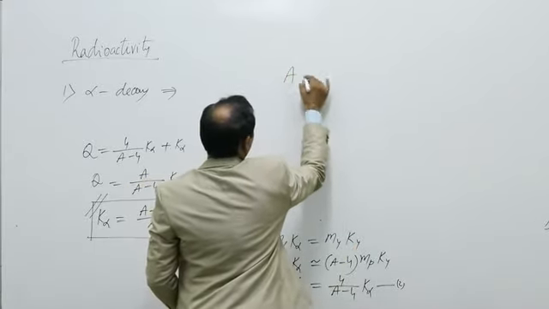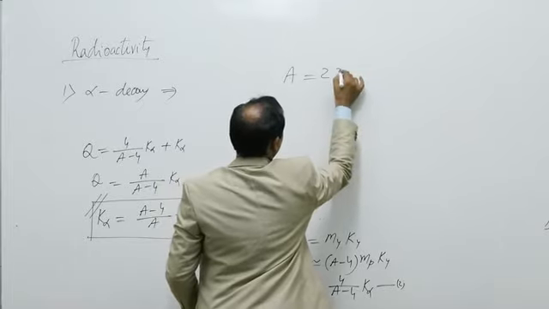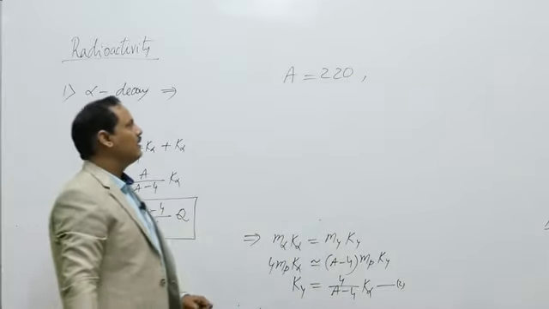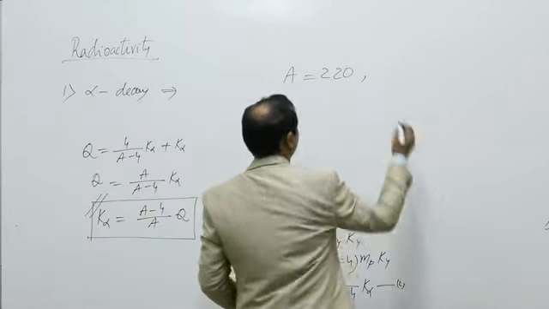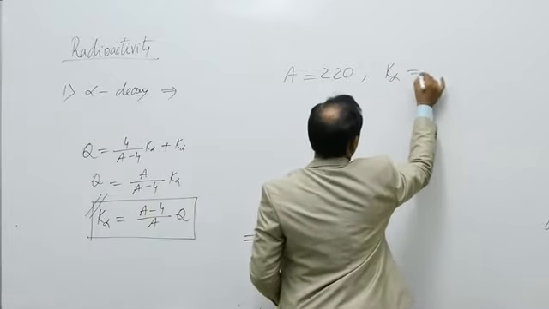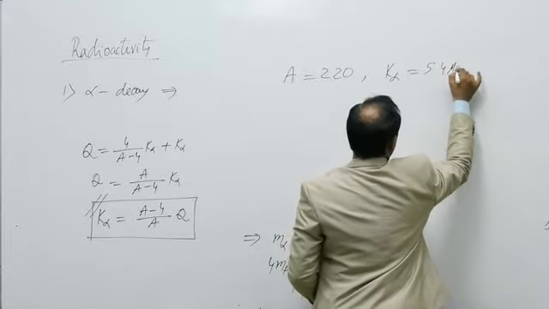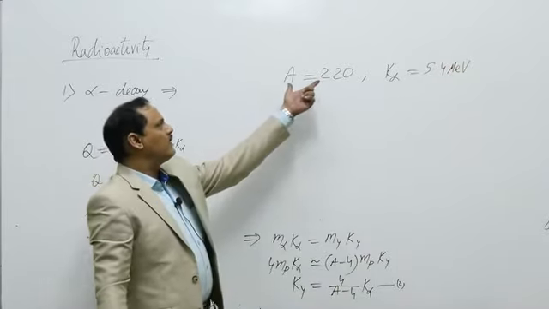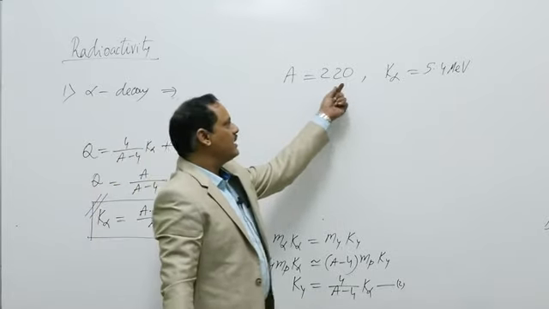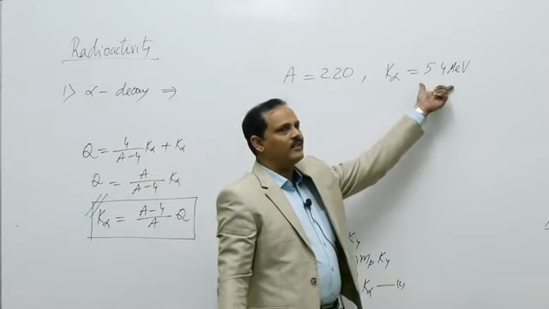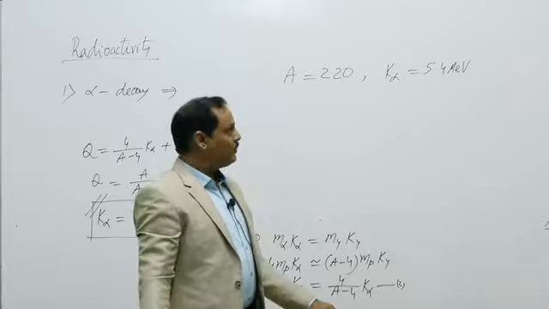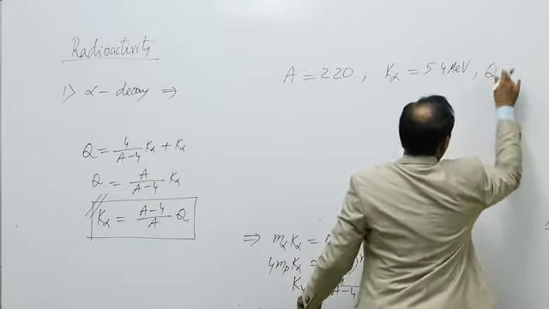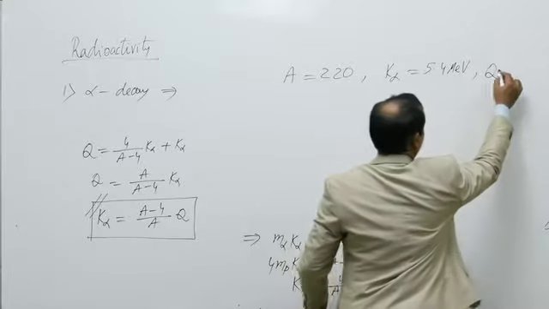An element having mass number 220 is emitting an alpha particle of kinetic energy 5.4 mega electron volt. That is, an element of mass number 220 is emitting an alpha particle of kinetic energy 5.4 MeV. Then what is the Q value of the reaction?